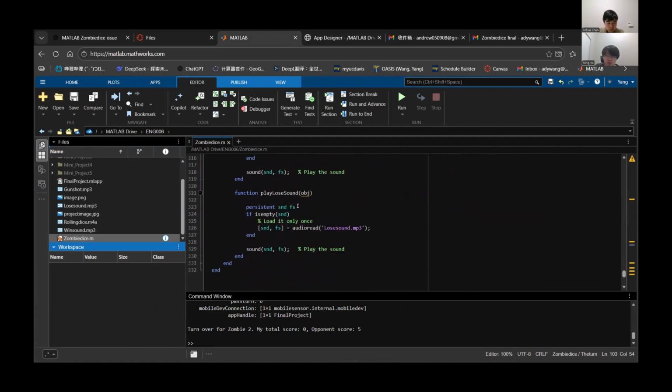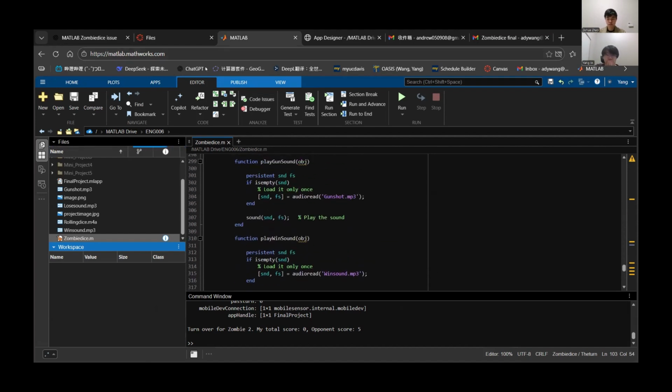We create two persistent variables, and we only load the entire sound file once, if we have not got the sound waveform of the sound file. And if we already have that, if it's not empty, then we just directly use the waveform of the sound and the frequency.